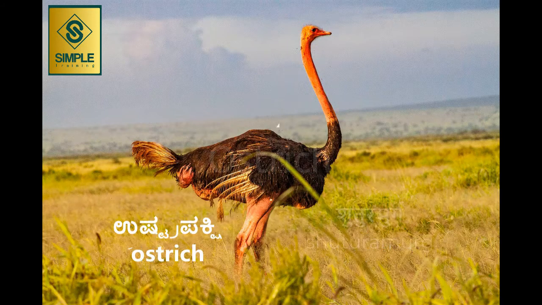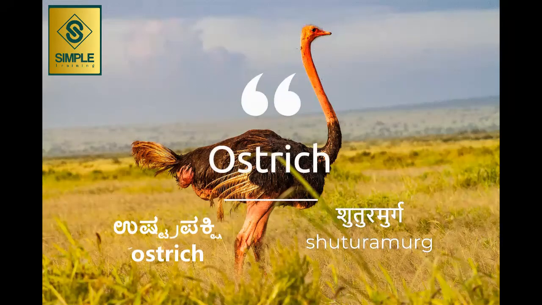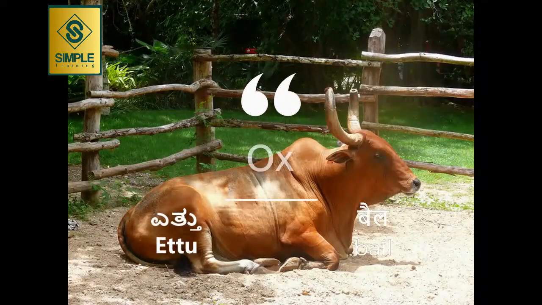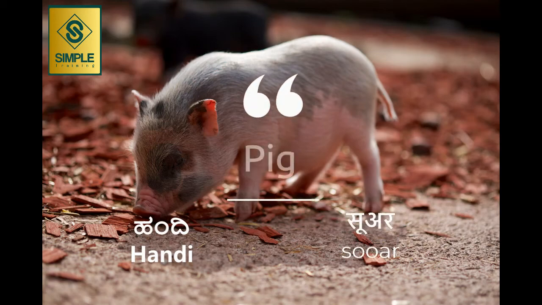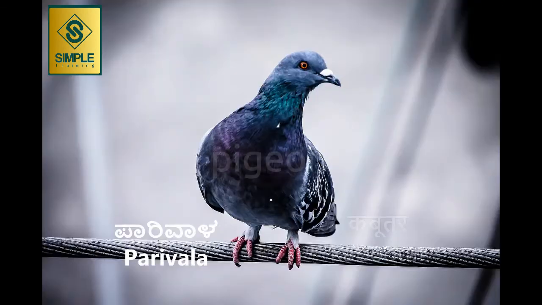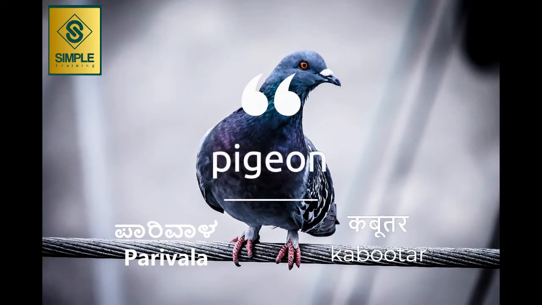Monkey. Shatrumurg. In English, we call this ostrich. Ostrich. Bail. In English, we call this ox. Ox. Suar. In English, we call this pig. Pig. Kabutar. In English, we call this pigeon. Pigeon.